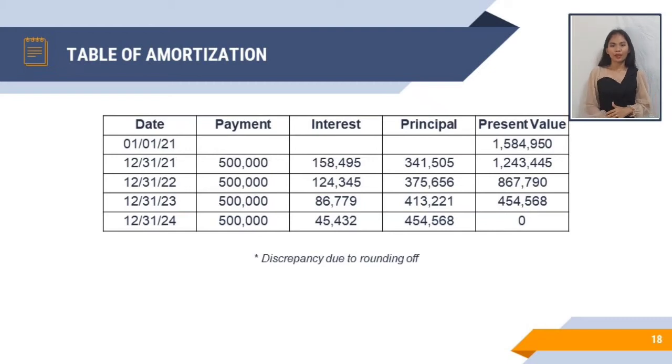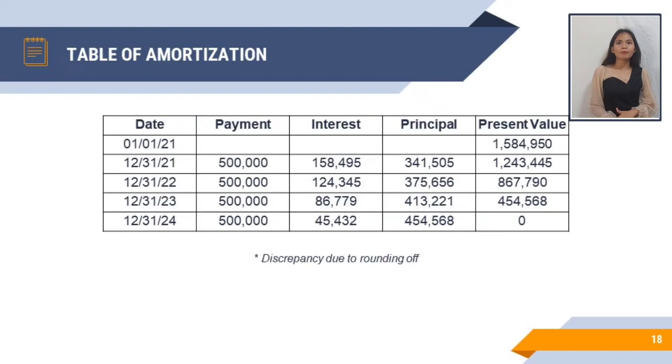So, for 2021, 500,000 minus 158,495 is equal to 341,505 pesos. And for the present value, it is the balance of the preceding value after deducting the principal payment.